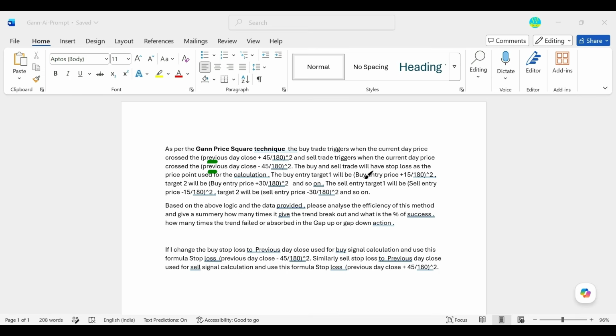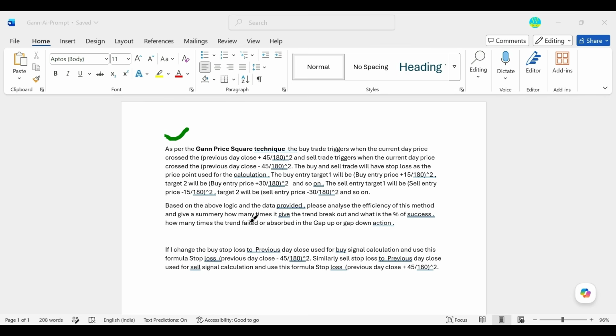The buy entry target 1 will be the buy entry price plus 15-degree factor whole square, and target 2 similarly, and sell entry also target 1, target 2 in a similar way. So this particular logic I have written in a few sentences. It is a 6-line sentence I have written, and based on the above logic and data provided, please analyze the efficiency of this method. So this is the logic I have given.